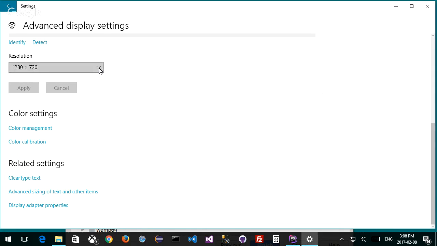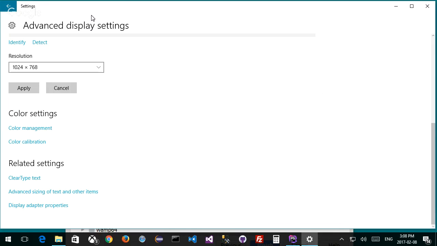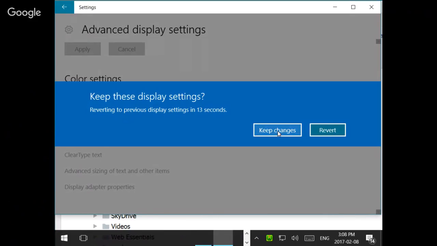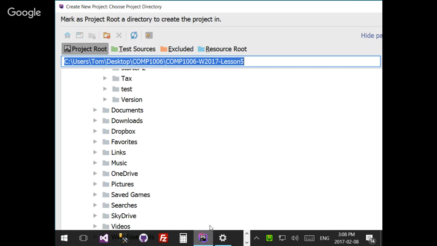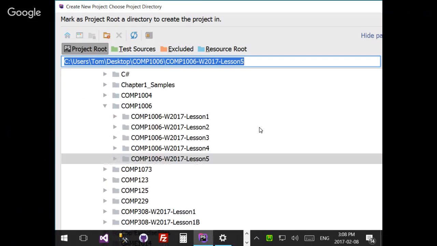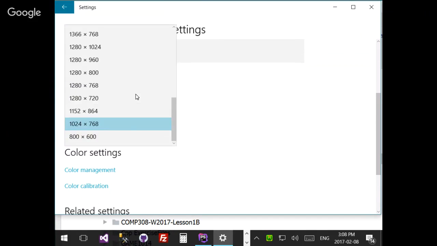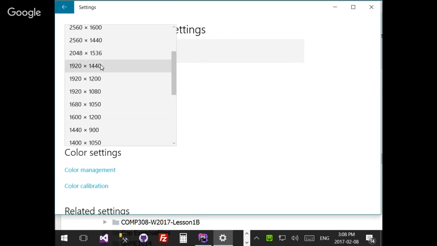This is just temporary, so it's bad. But I'm going to go down to 1024 by 768 and apply, and I'll keep these changes for a second, and let's see if this will handle it differently or if it makes it worse. Probably make it worse. Let's take a look. Made it worse. Yeah, that's worse. Let's go back. Maybe go up a step. How about that? So maybe we go up to here.